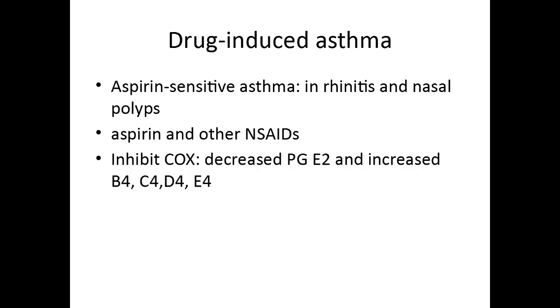The third type is drug-induced asthma. So some of the common drugs are NSAIDs, non-steroidal anti-inflammatory drugs, like aspirin. So they cause asthma by inhibiting cyclooxygenase.